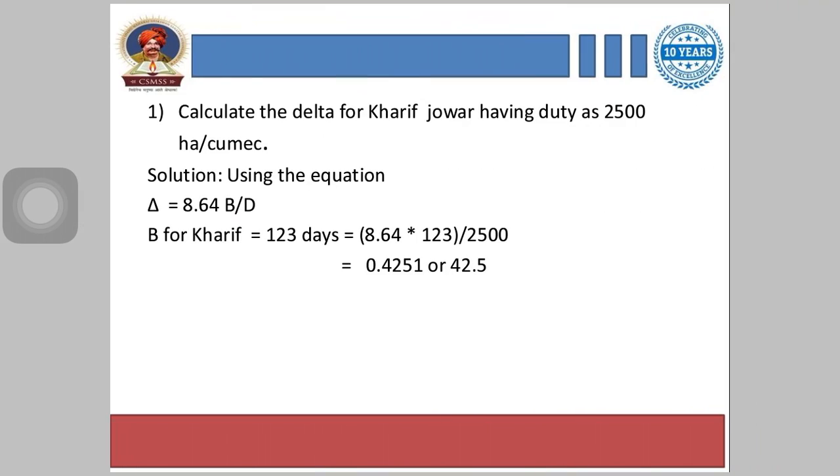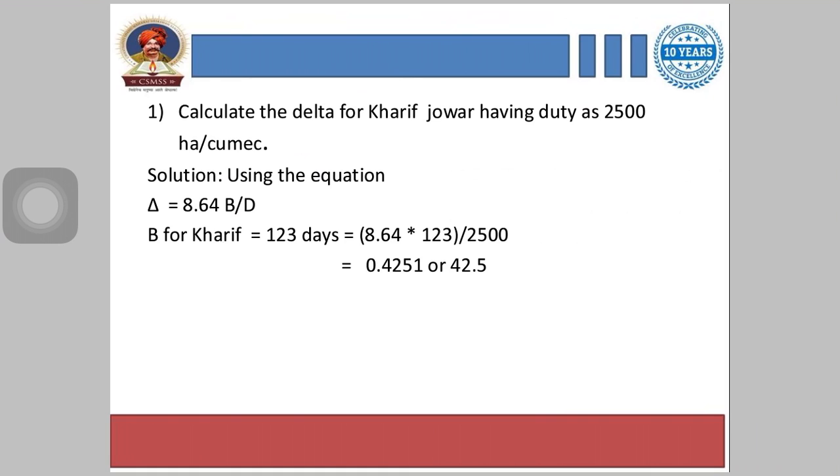Hello everyone, in today's lecture we are going to see some numericals on crop water requirement and reservoir planning. First, calculate the delta for Kharif crop, that is Jawar, having duty as 2500 hectare per cumec.